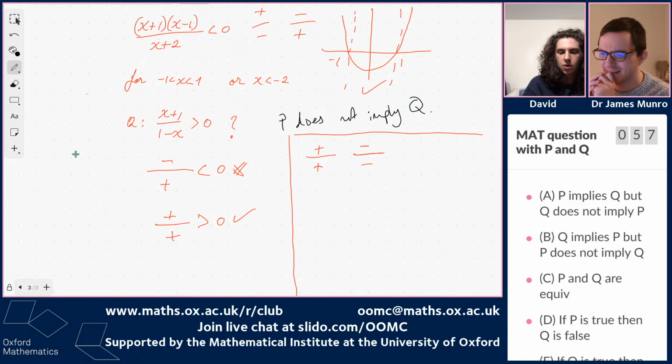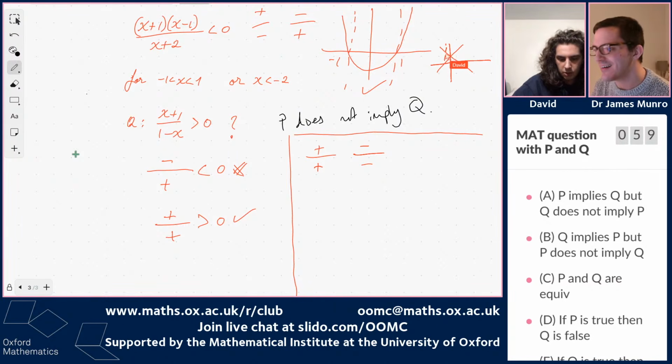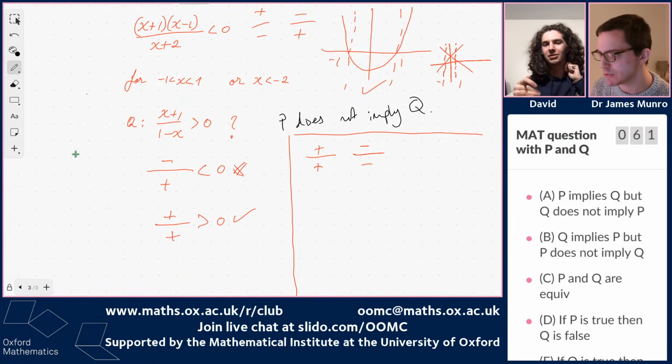1 plus x goes like that, and 1 minus x goes like that. And when they're both more than 0 is between these two lines, so between -1 and 1. I agree. Which is exciting because it's the numbers that we had before. So that's positive over positive, and that sometimes happens when Q is true.